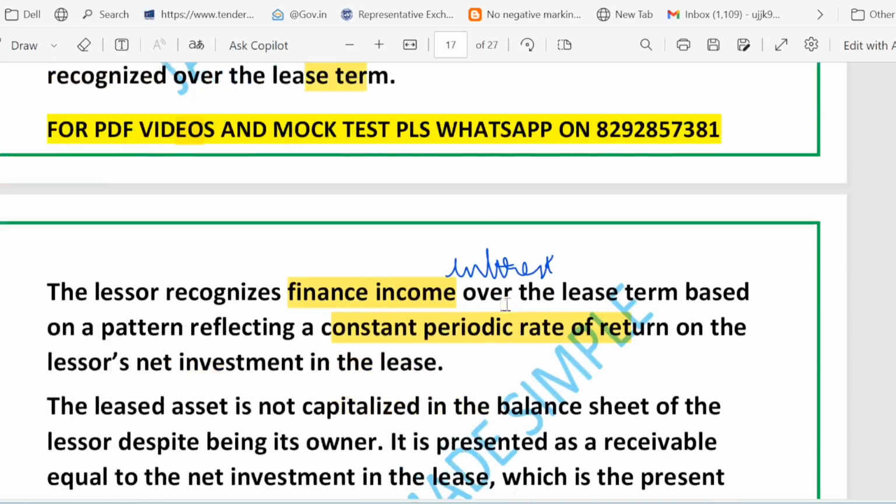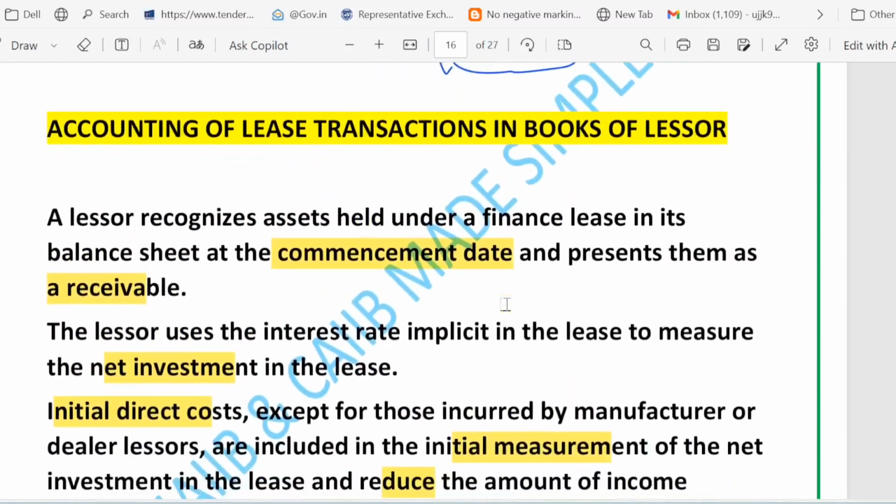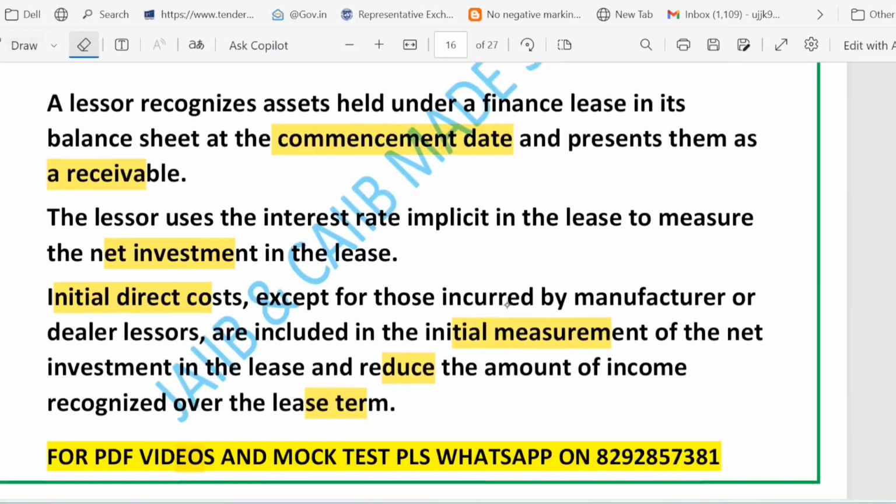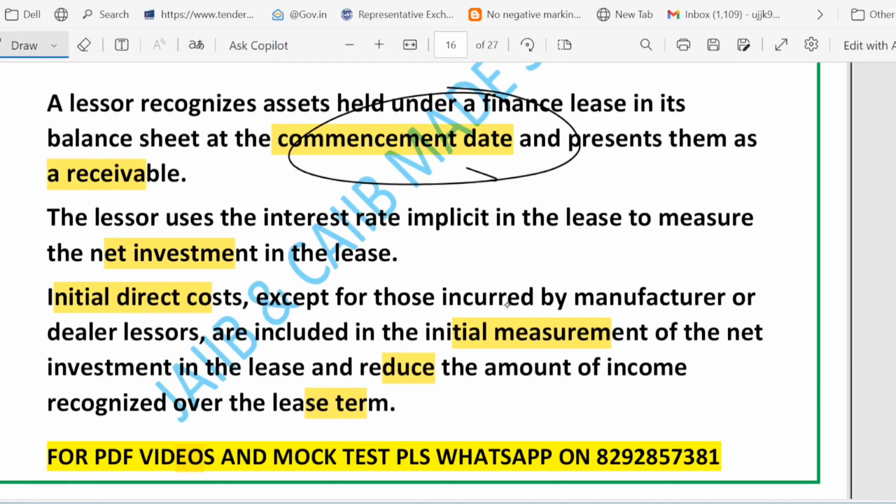So what are the key points which we have covered in these two slides? We start with the lessee. I told you that the lessee treats lease rental as expense, right? What is the meaning of this term? Let me explain. It simply means that for the lessee, regular lease payments are treated like rent and charged to profit or loss. Then we talk about the commencement date. What is the meaning of it? Basically, the date the lease starts and accounting treatment begins.